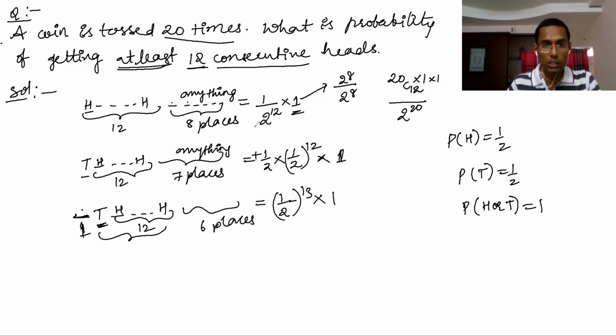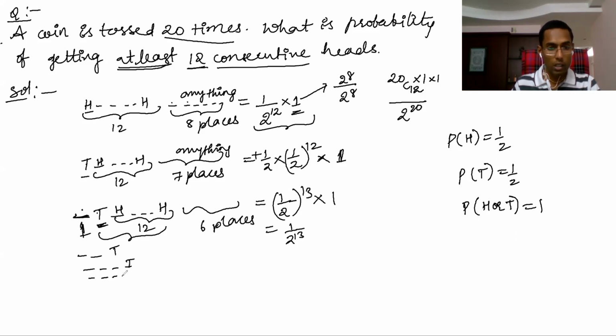So this is the first case, and what we wrote is first tail, second tail. Now third tail. In the next case, third tail is also 1 by 2 to the power of 13 only. Now next, fourth tail. Next, fifth tail. Next, sixth tail. Next, seventh tail, and next, eighth tail is possible.